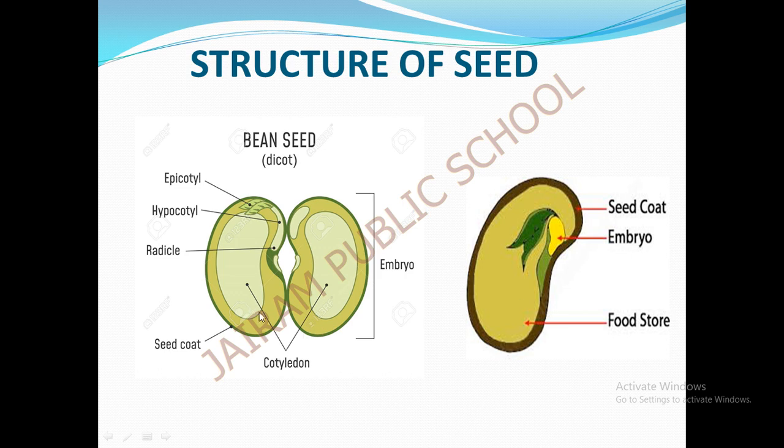See here, look at this picture. This is the cotyledon. When you take a bean seed and cut it into two halves, at the center there will be a white colored area, which is the cotyledon. The food needed for the growth of the plant is stored in the cotyledon. And this is the seed coat. Look at the picture of this dicot seed also. The seed coat is present here, the cotyledon is present here, and these are the epicotyl, hypocotyl and radicle. These are some of the parts of the bean seed.